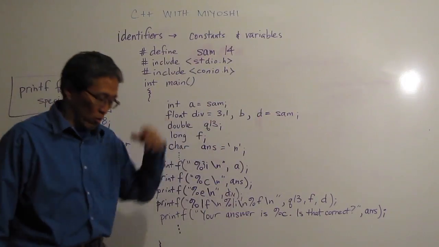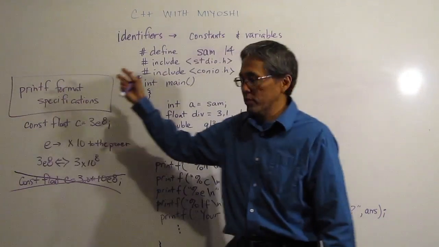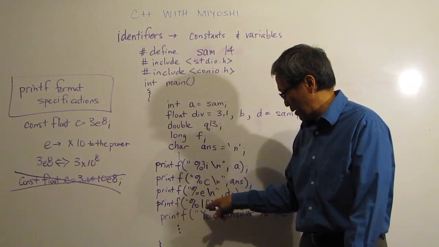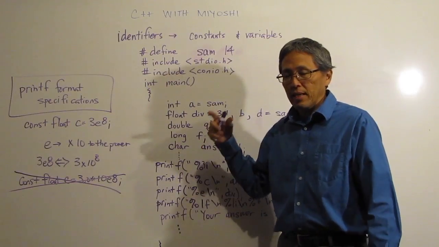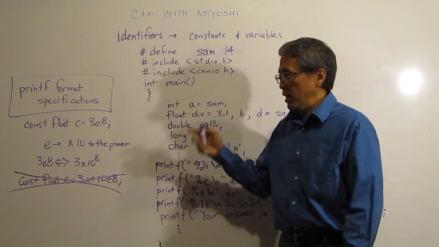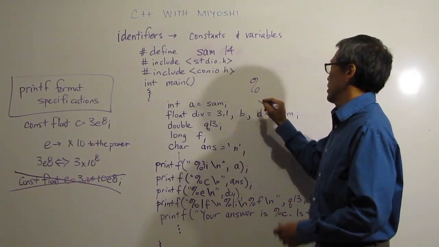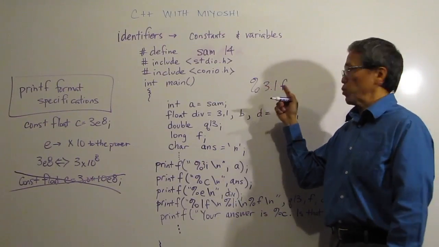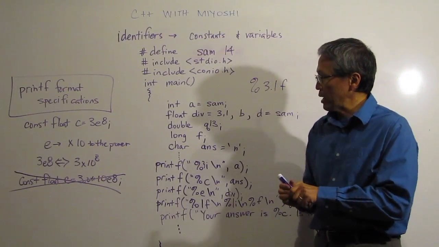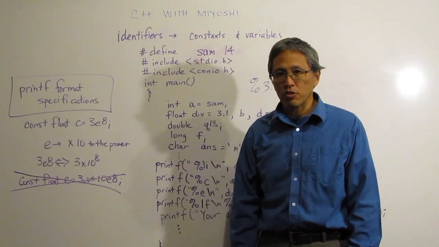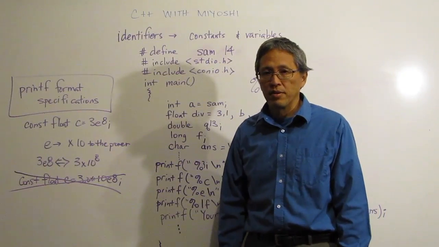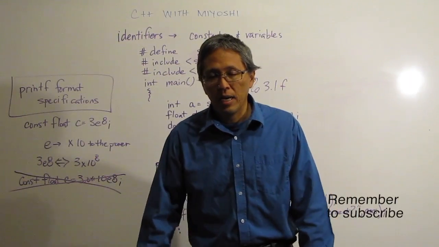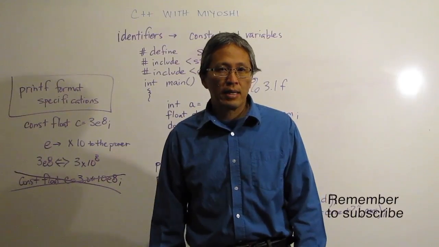That's about it. Now, one other thing is there's tons and tons of things you can do with the printf format specifications. If I want to have a float that has so many decimal places after it, I can do percent 3.1f, and that will give me 3 spaces with 1 decimal place after it for a float. But look up printf format specifications and you can see all kinds of cool things you can do with the printf function. So hopefully you are getting a little bit of the hang of programming C++, and hopefully tune back again next time.